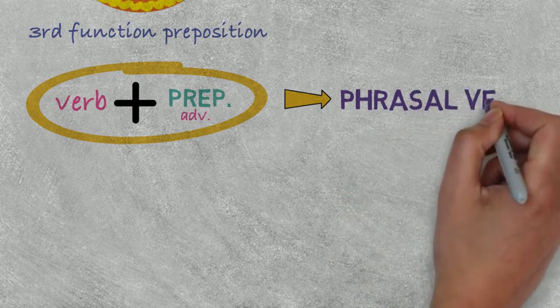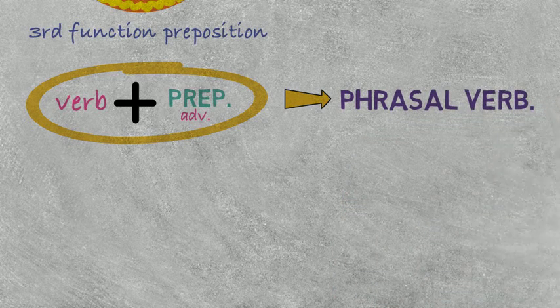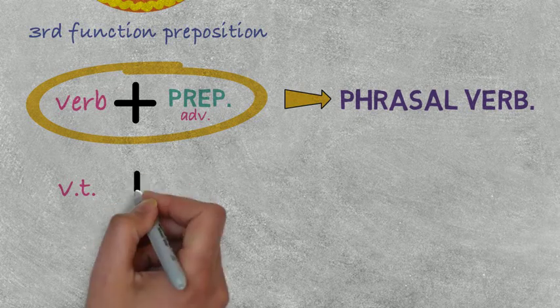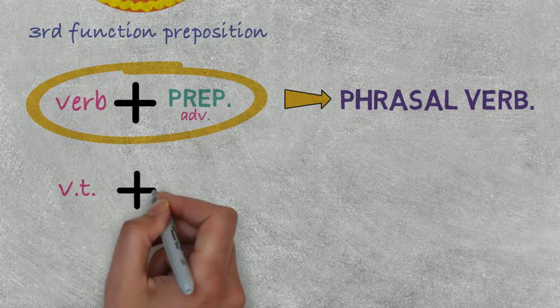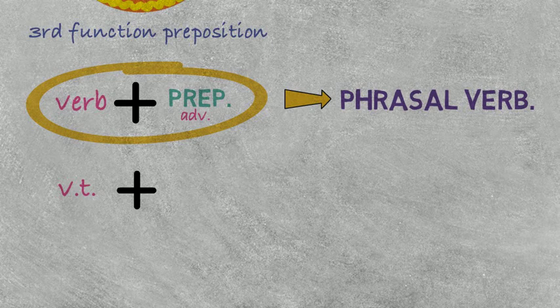Now, I don't know whether your teacher asked you to memorize idioms before or not, but most of the idioms in English are phrasal verbs. In a later video, you're going to see phrasal verbs that contain a transitive verb, which is VT 及物动词, plus a preposition.